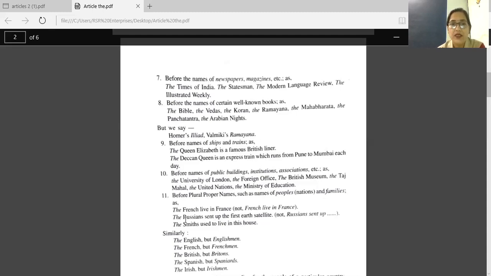Next one, the Russians sent up the first Earth satellite. We are not writing just Russians, we are writing the Russians. So we have to use the before Russians. The Smiths used to live in this house. Smiths is the family here. So before the surnames of a family, we are writing the.